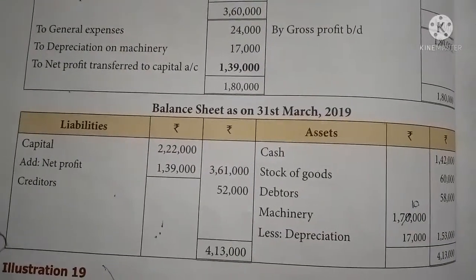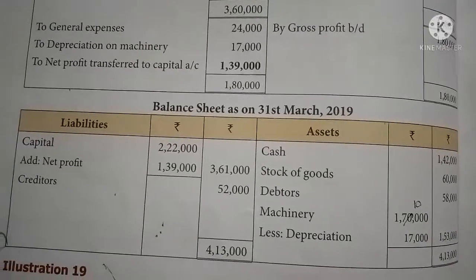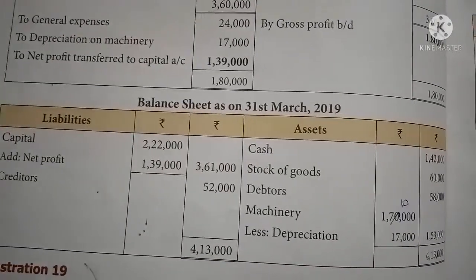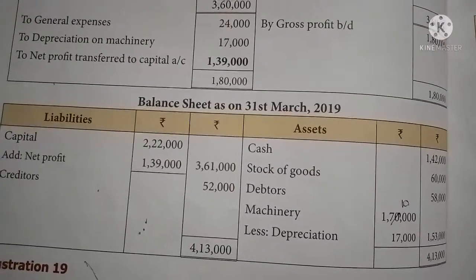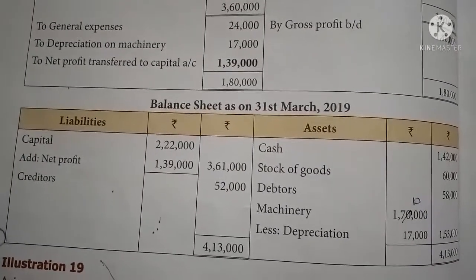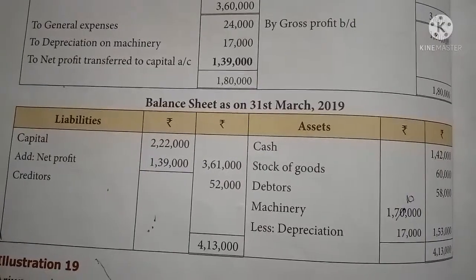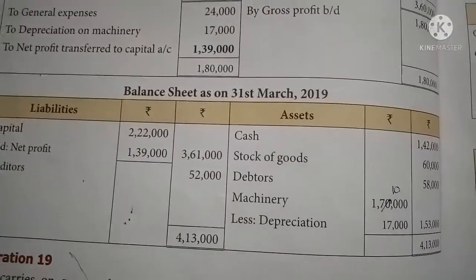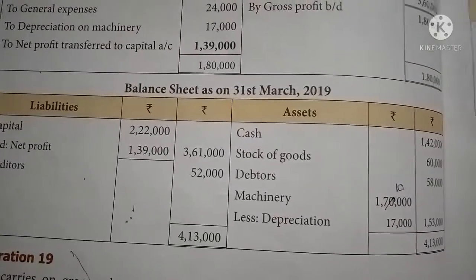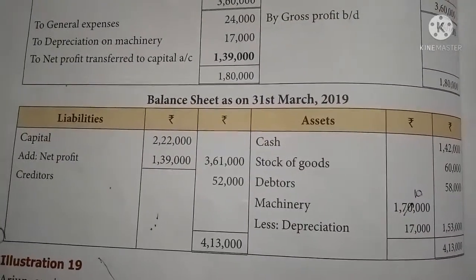Stock, closing stock, it is 60,000. Debtors, closing debtors, it can be taken from the total debtors account, 58,000. Machinery 1,70,000. From that 1,70,000 subtract depreciation 17,000. So the net amount is 1,53,000.